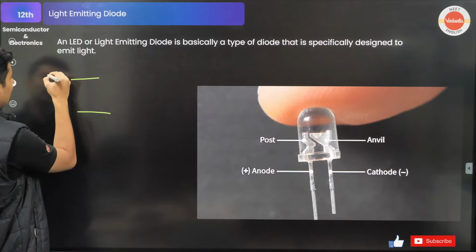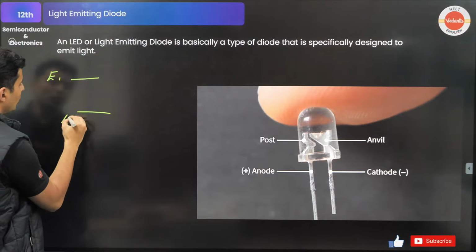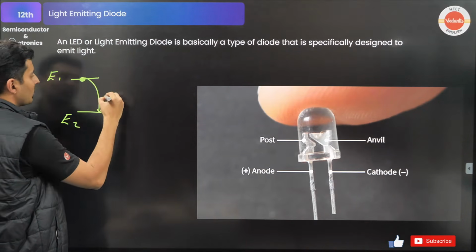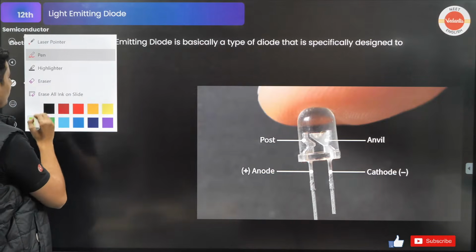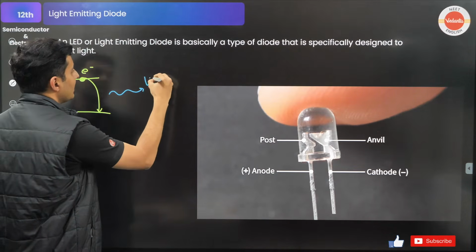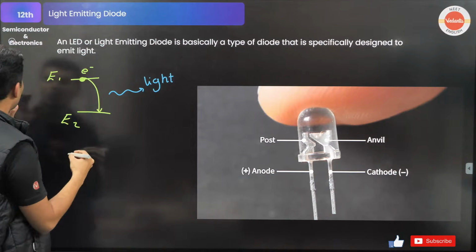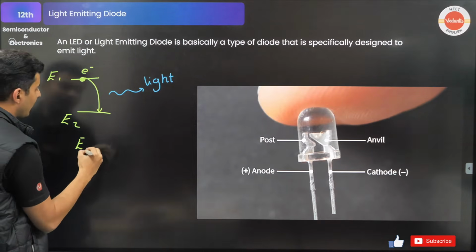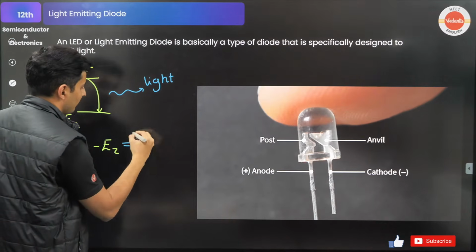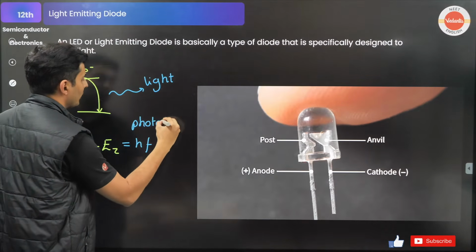That creates the emission of photons. So high energy to low energy, the electron jumps. This is your electron. So that is going to create basically light. So you can also say E1 minus E2 is equal to HF, which is the energy of the photon.